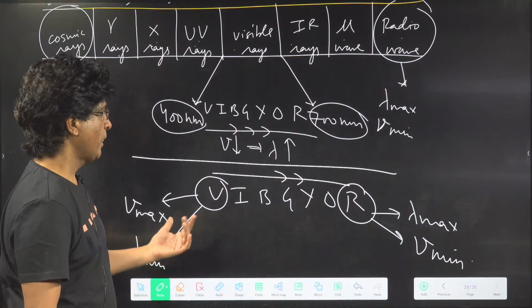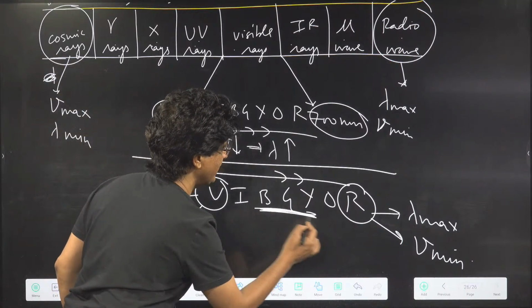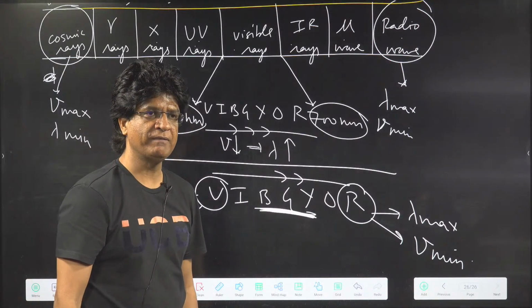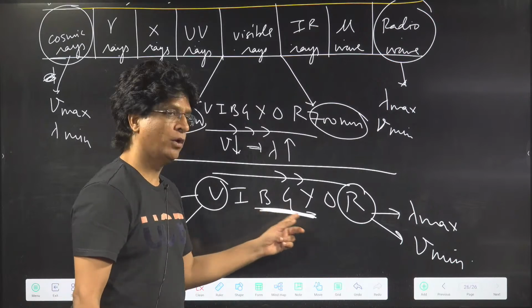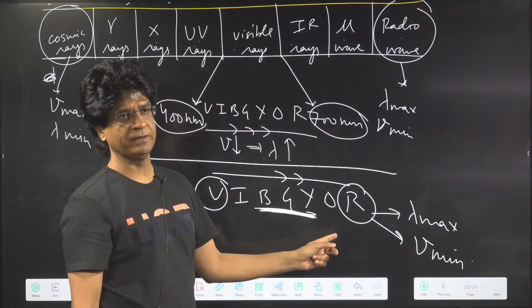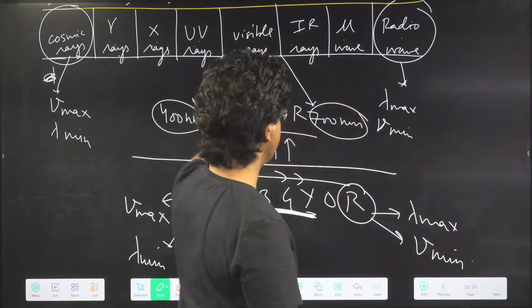Tell me one thing. Among blue, green, and yellow, which has maximum wavelength? Yellow will have the maximum wavelength. Very good. That means you have understood that stuff. Now just revise that, boys and girls.